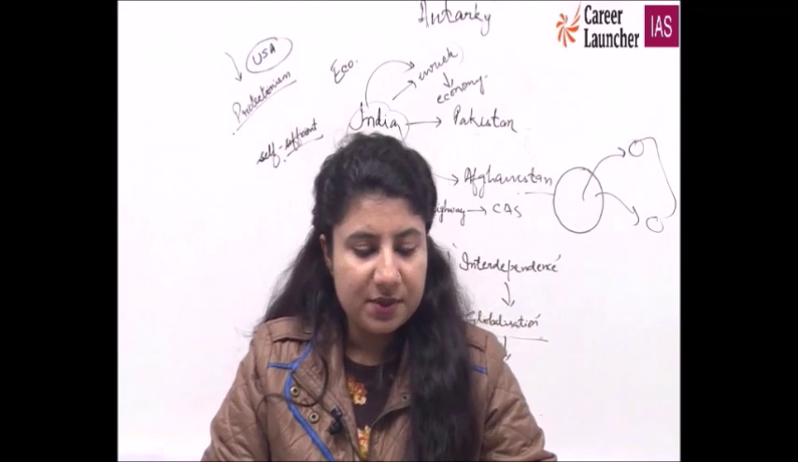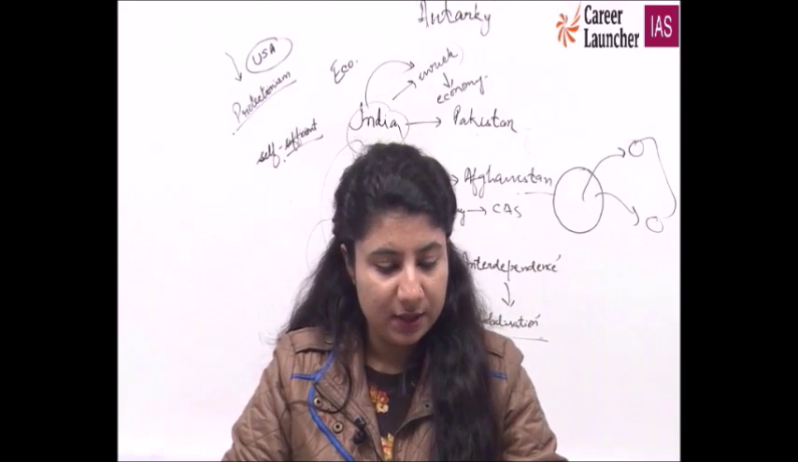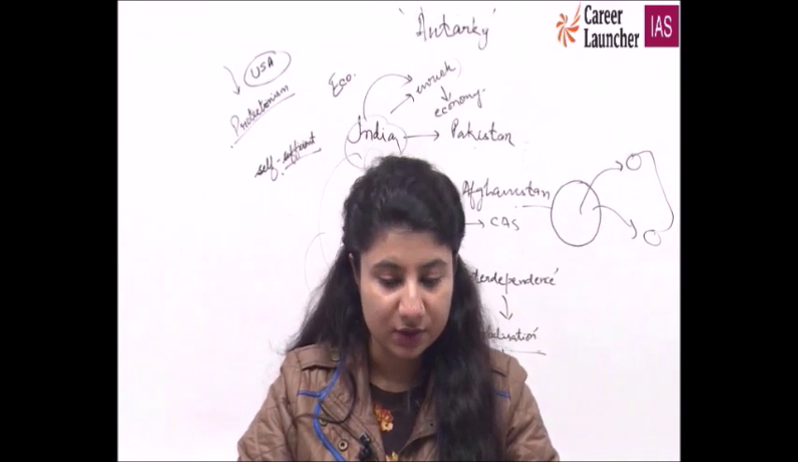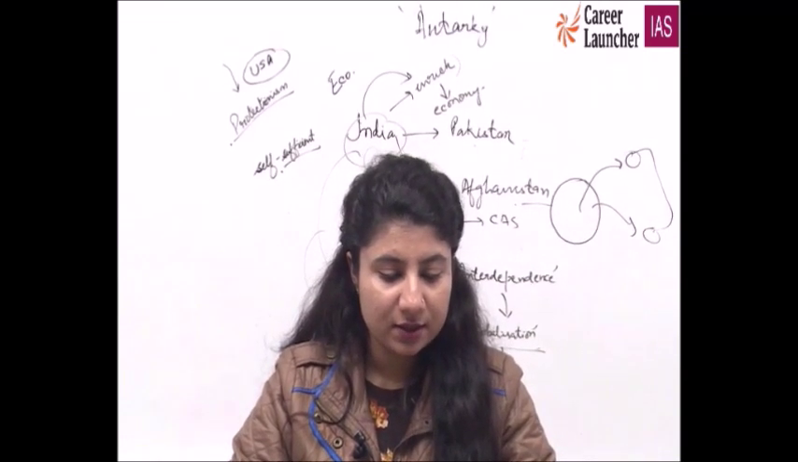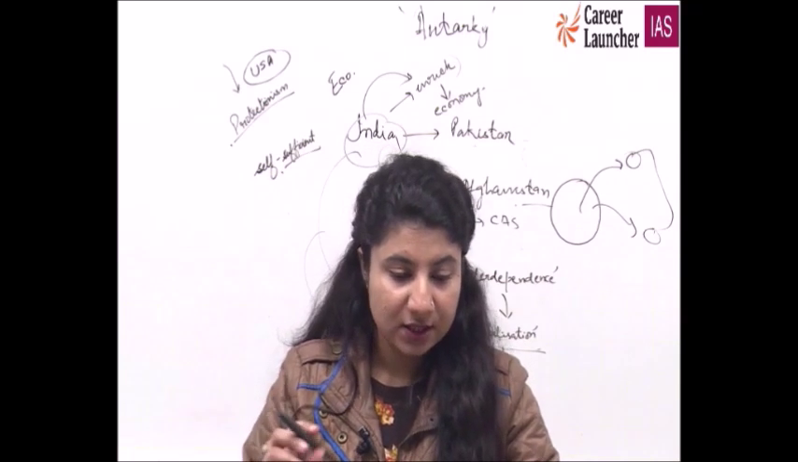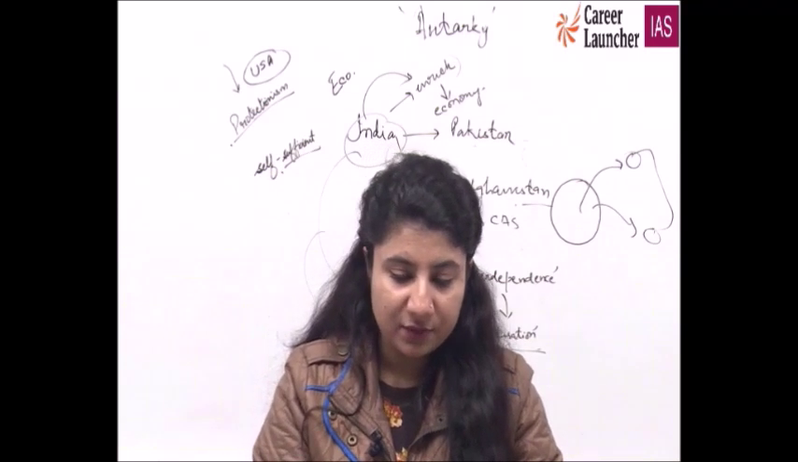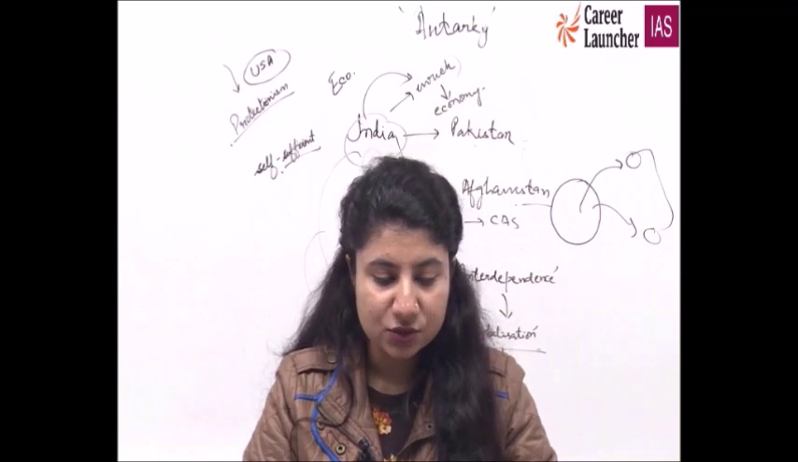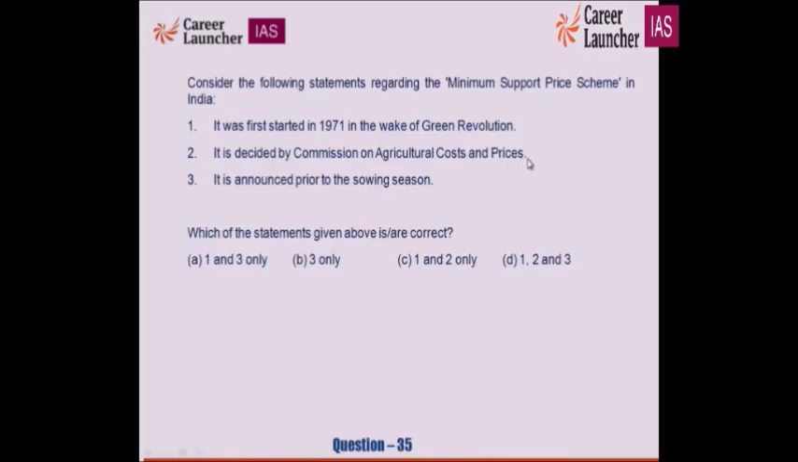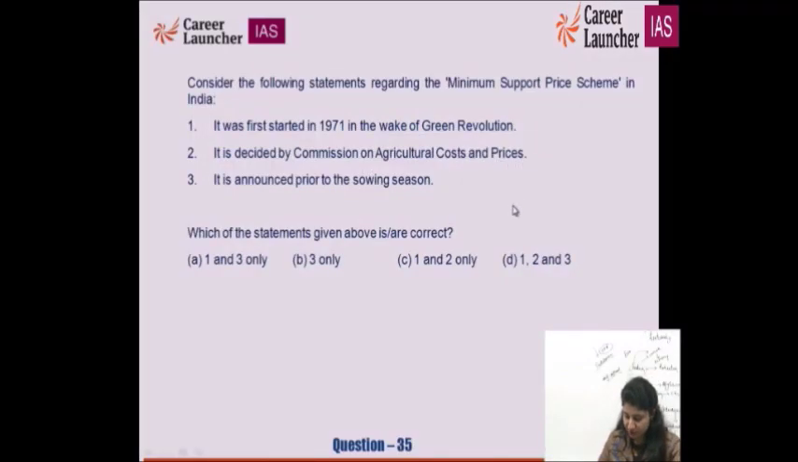So consider the following statements regarding the minimum support price scheme in India. It was started in 1971 in the wake of the Green Revolution. It was decided by the Commission on Agricultural Costs and Prices. It is announced prior to the sowing season. Green Revolution 1971, the statement is automatically wrong because it has to be 1966 to 67. It is decided by the Commission on Agricultural Costs and Prices. No, it is not decided by the Commission on Agricultural Costs and Prices. It is announced prior to the sowing season is a 100% right statement.